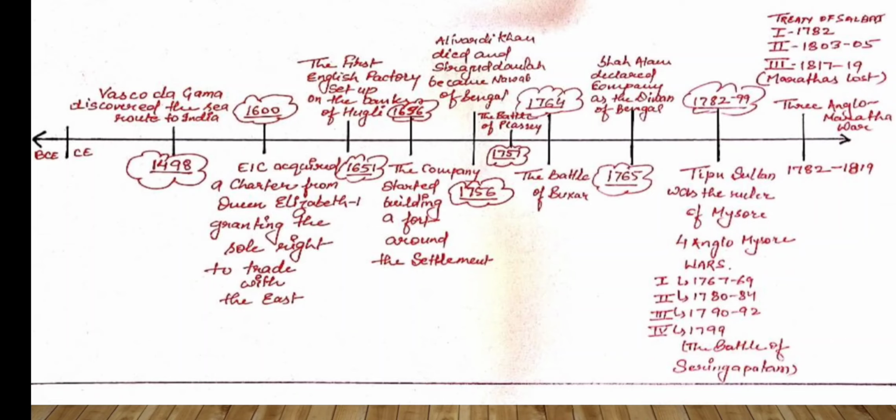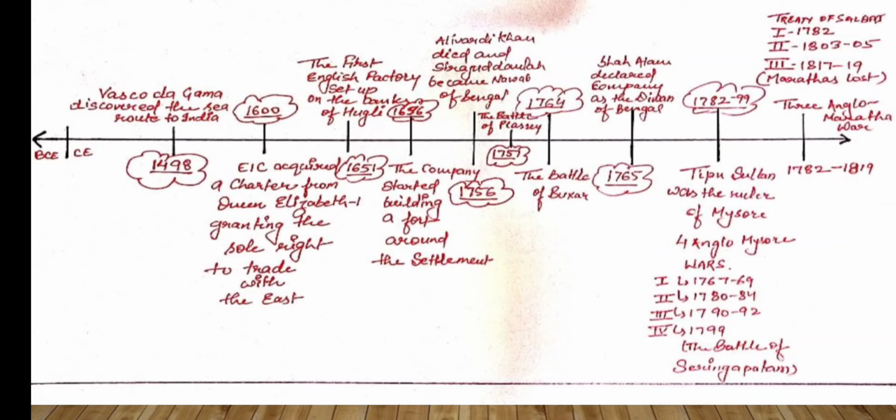In the second Anglo-Maratha battle, in 1803 to 1805, the area around the Yamuna River and Agra was given to the East India Company by the Maratha Empire. The third battle was the final decision-making battle.